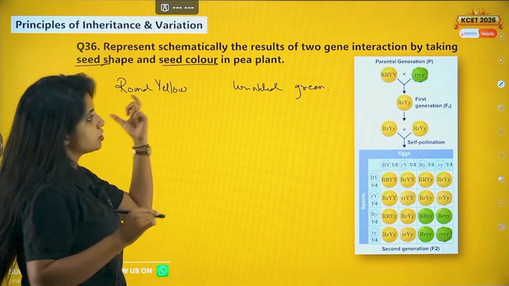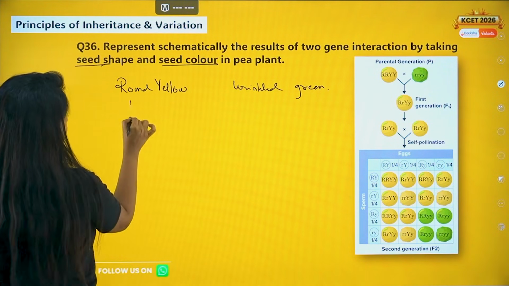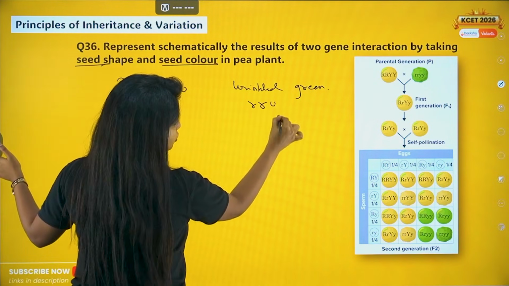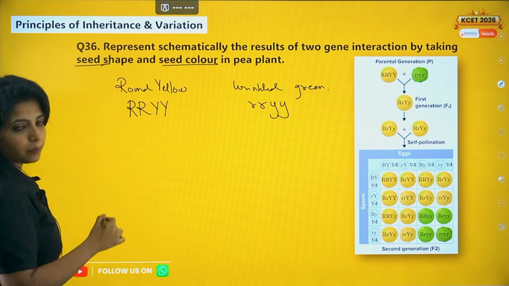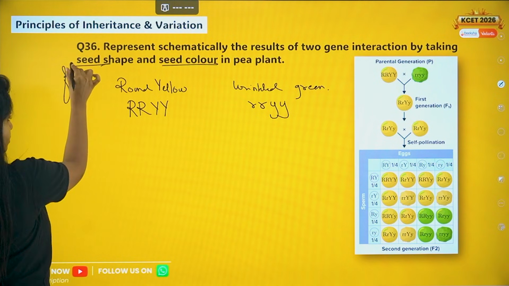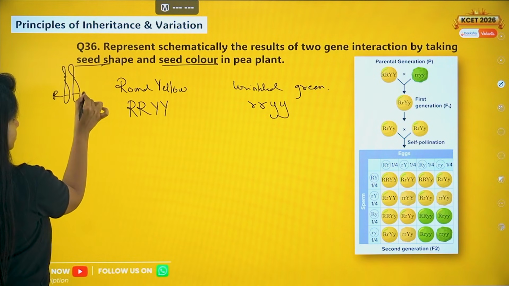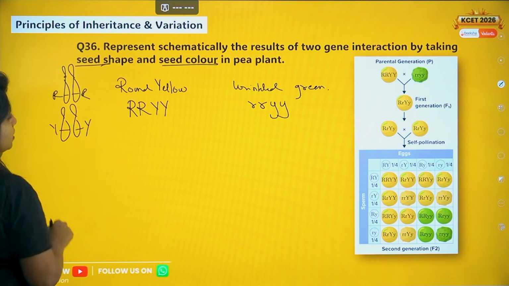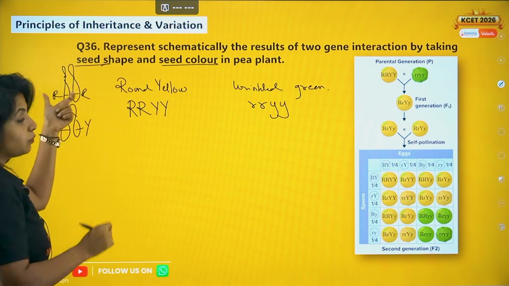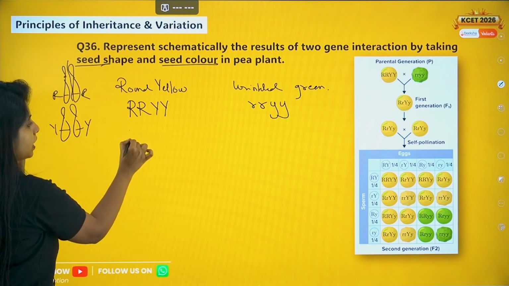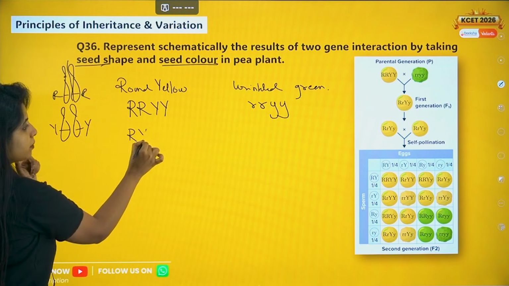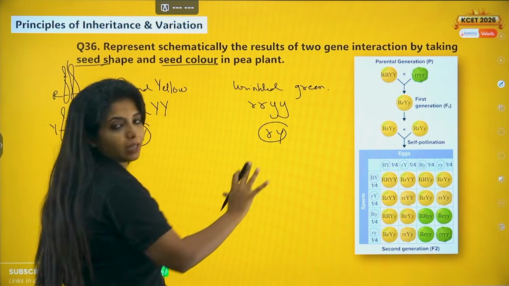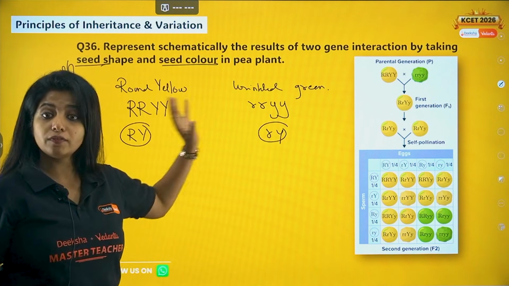How do I represent it? First of all, I represent the pure breed. So capital R, capital Y, capital Y. Here small r, small y, small y. Now when you make gametes, my dear children, always have this in your head. From a pair of alleles, you're going to get one. From this, you're going to get one. Anyway, it will be capital R. From here also, anyway, it will be capital Y. Same thing with small r and small y. All the gametes will be the same. There will be multiple gametes formed, but all of them are going to look the same.